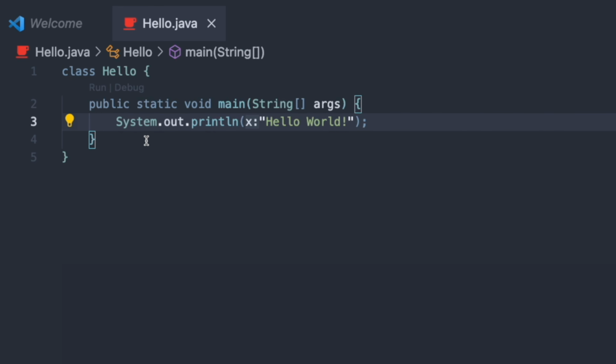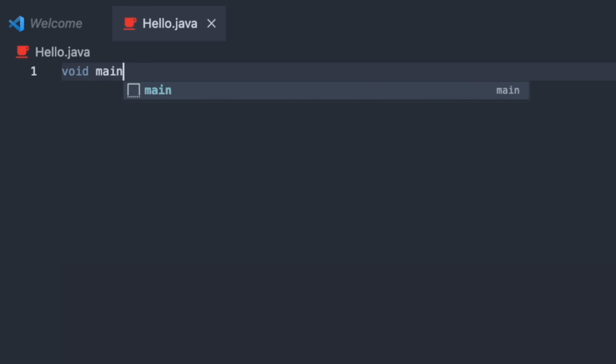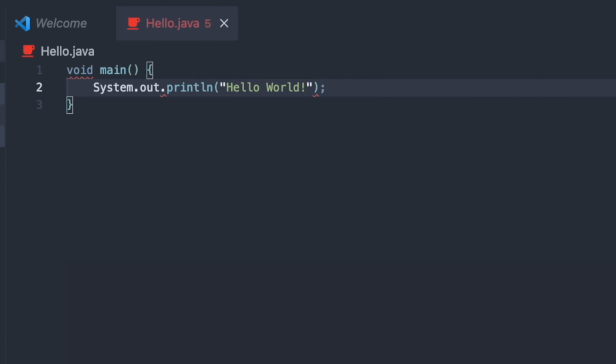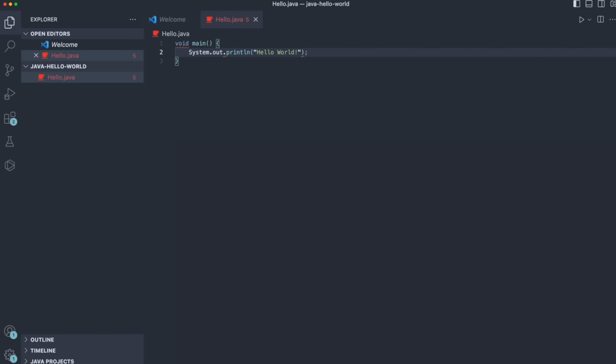So from Java 21, if we turn on the preview features, we won't need to write this ugly boilerplate code. We will be able to do just this: void main, System.out.println hello world. Yeah, and I'm going to run it to prove that it really does work.